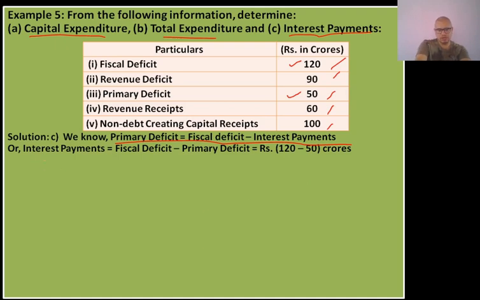If we rearrange it, we find that interest payment is nothing but fiscal deficit minus primary deficit. The value of fiscal deficit is 120 crores and the value of primary deficit is 50 crores. So the final answer becomes 70.